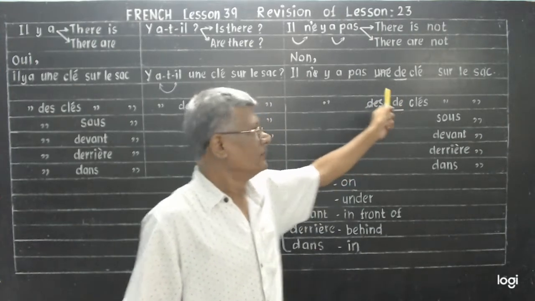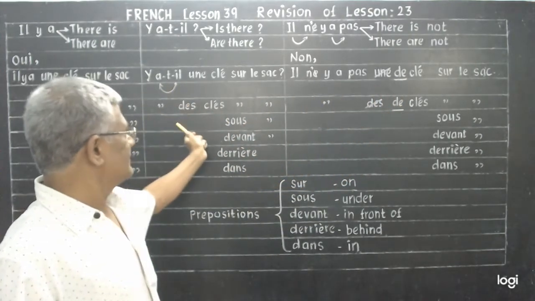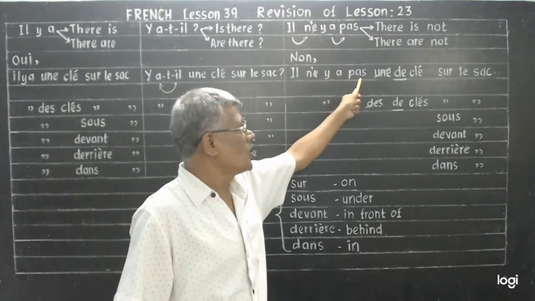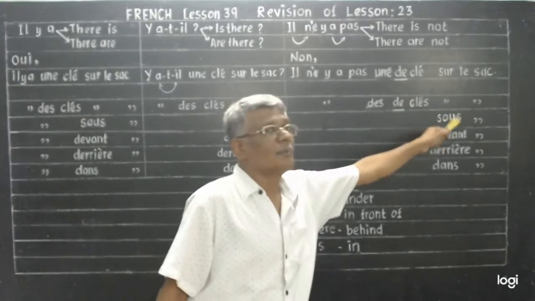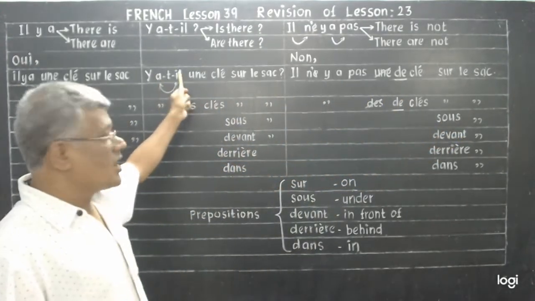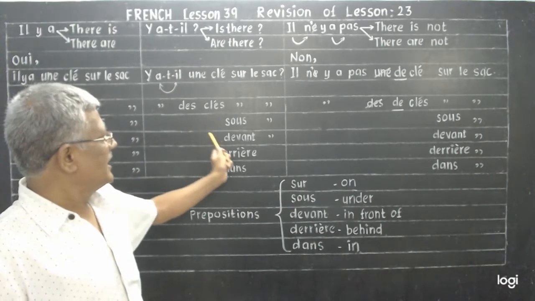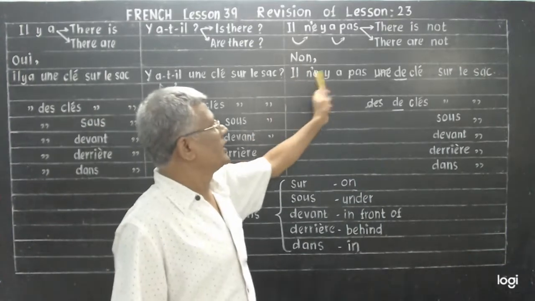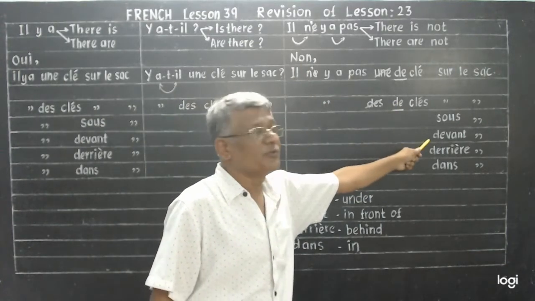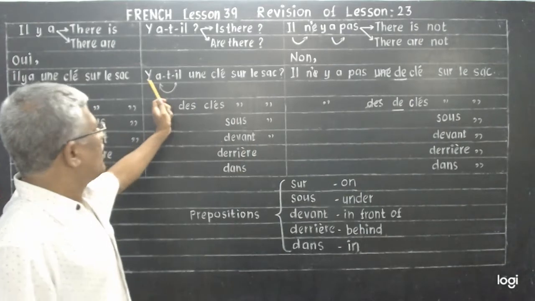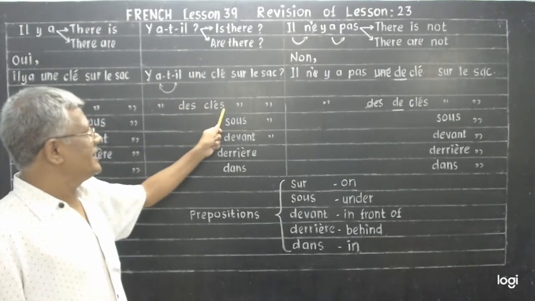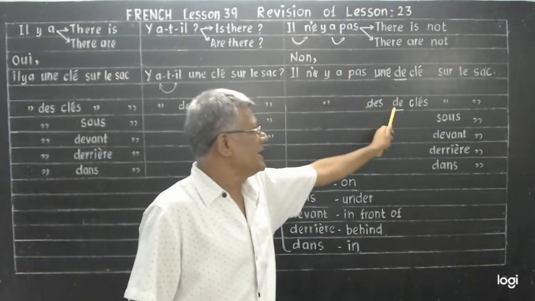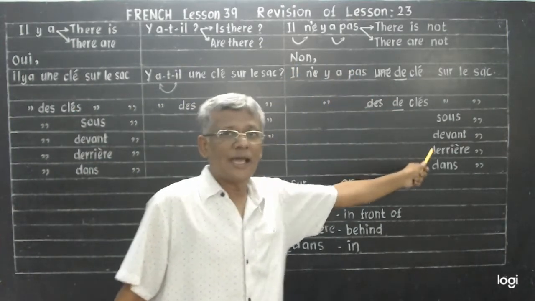Make sure. Are there some keys under the bag? No, there are not any keys under the bag. Are there some keys in front of the bag? In front of the bag? No, there are not any keys in front of the bag. Are there some keys behind the bag? No, there are not any keys behind the bag.